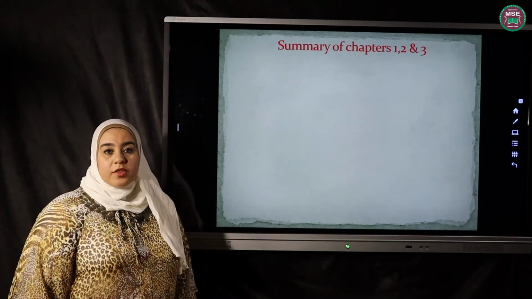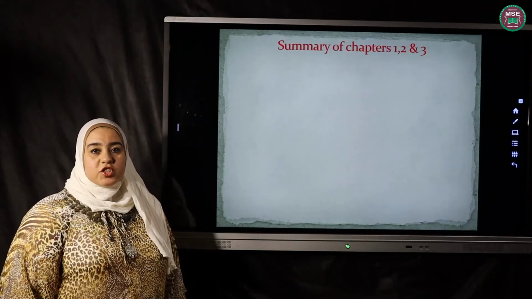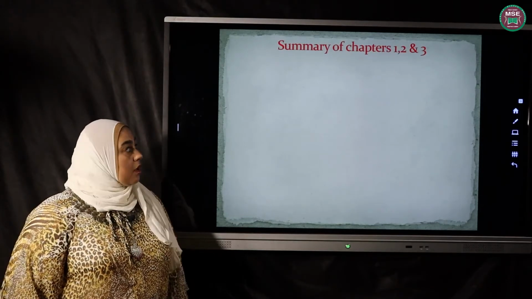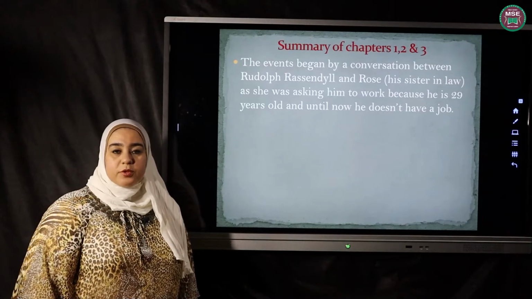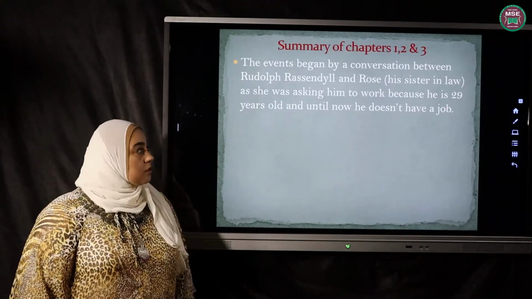Now we are going to deal with the events of chapters 1, 2, and 3, and after we have finished, you will read the chapters from your own book in detail.